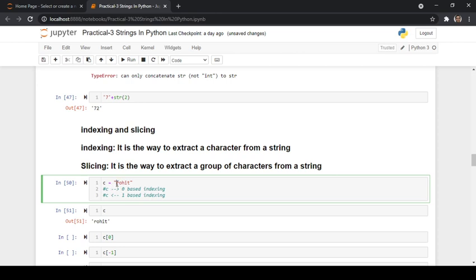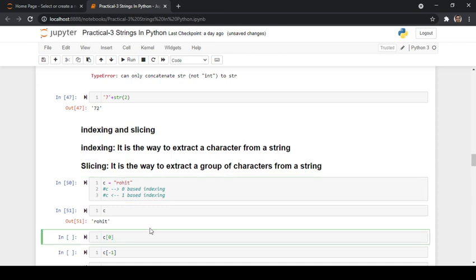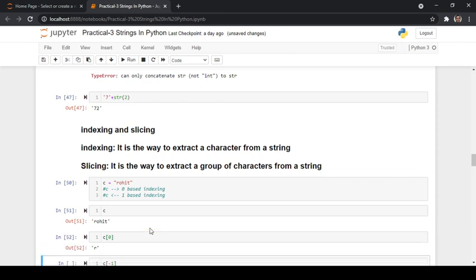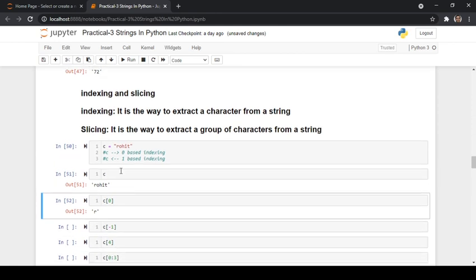So at the 0th index r is present, at the first index o is present, at the second index h is present, at the third index I is present, and at the fourth index t is present. So c of 0, whenever I try to do c of 0, it gives me r. So I have extracted the character r.